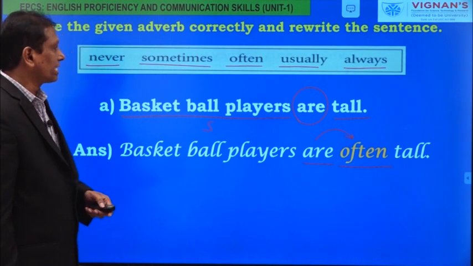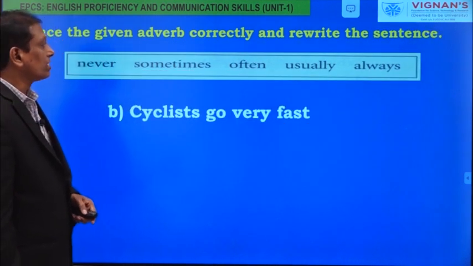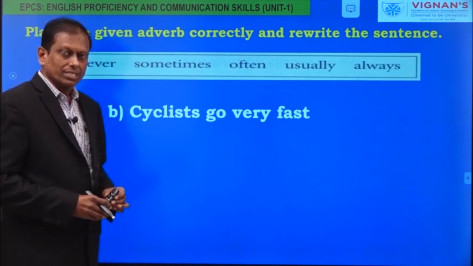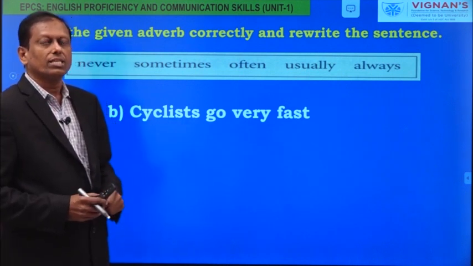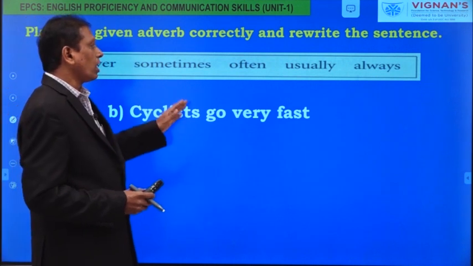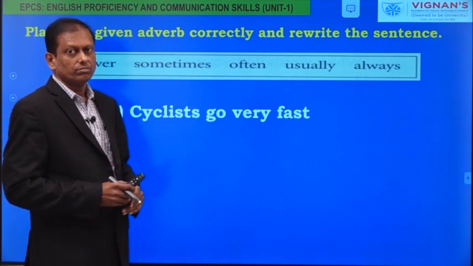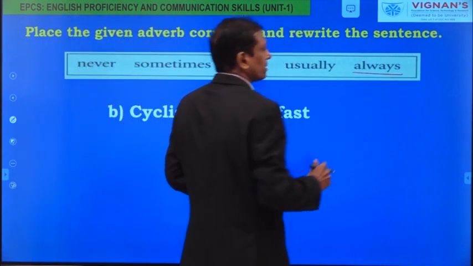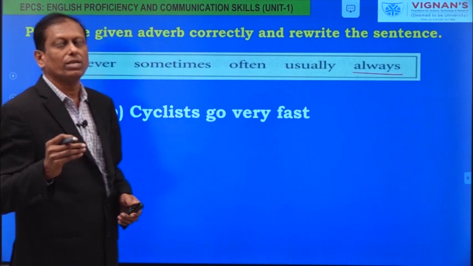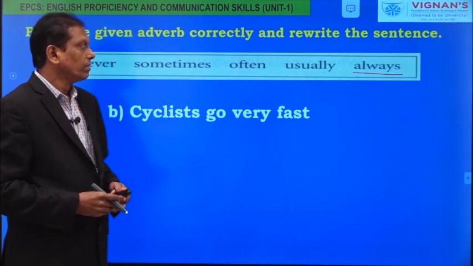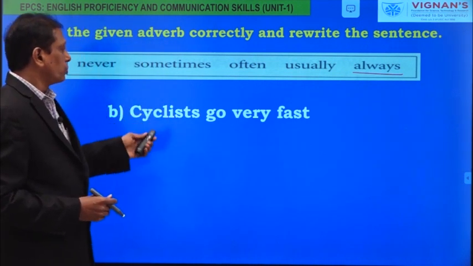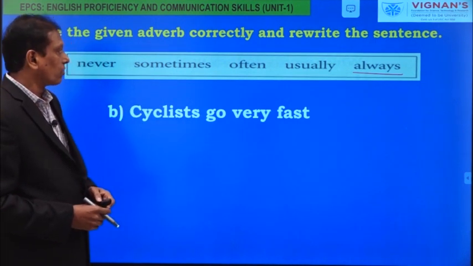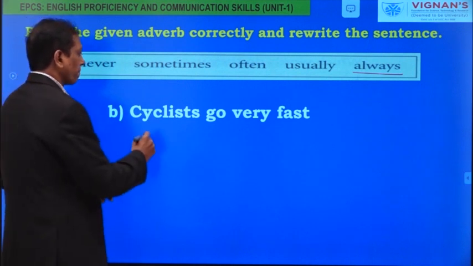Now, look at the next sentence. Cyclists go very fast. With our common sense, can we say that cyclists always go very fast? So we can't choose always, even though it is available, because meaningfully the sentence may not be appropriate. That's why you choose the right word meaningfully and then place it. Where to place it? What is the verb here?